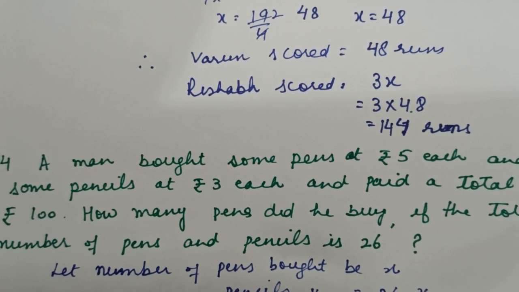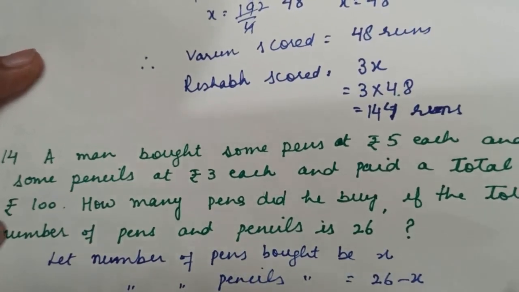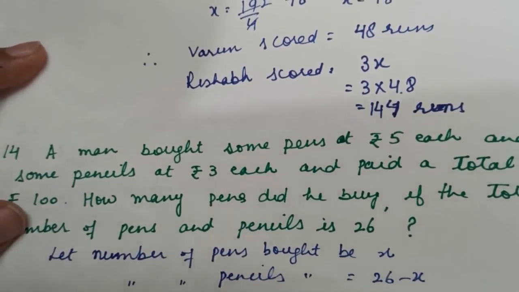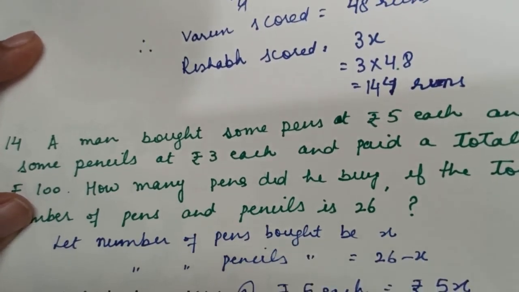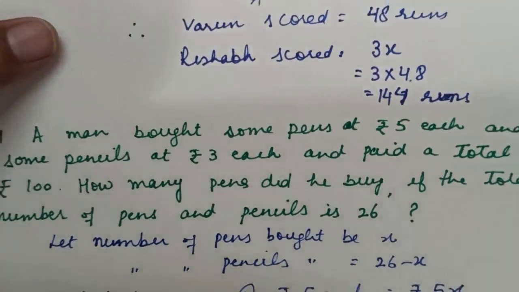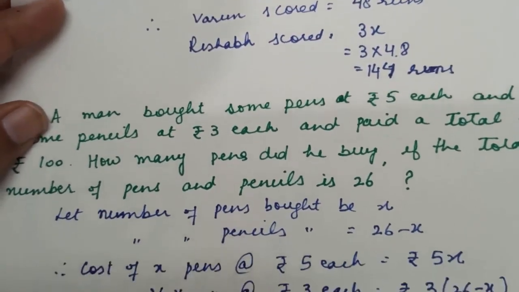Now the number of pens and pencils is 26. If we take the number of pens bought to be x, then pencils bought will be 26 minus x. Because the total of them is 26, if one is x, the other will be 26 minus x. Now we are given the cost for each.